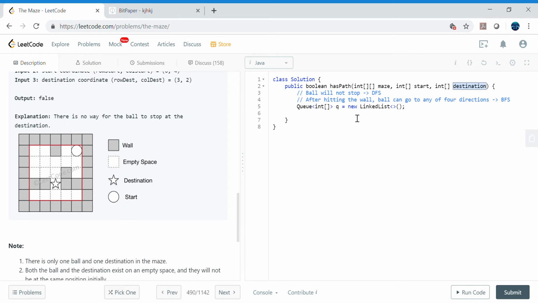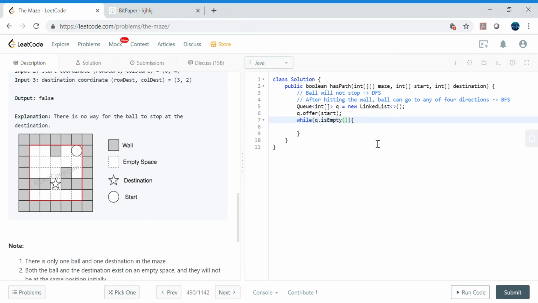All right, in queue dot offer, we would first store the start position, because that's our starting position of the rolling ball. And then we check if our queue is not empty.